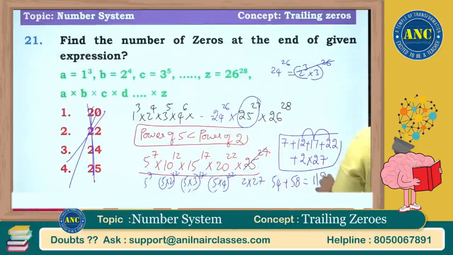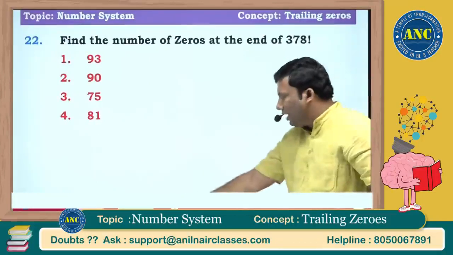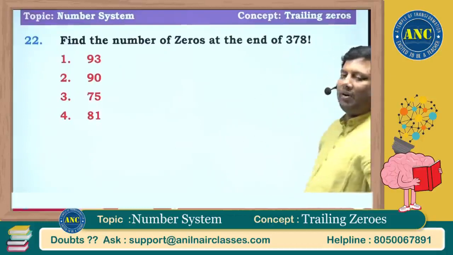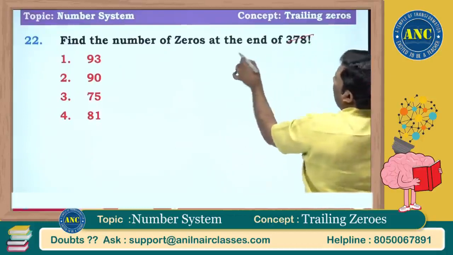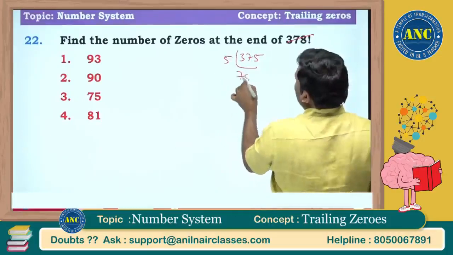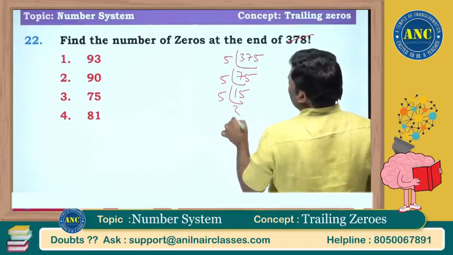Answer, this will be the answer. All the trailing zeros questions. Now see here. Find the number of zeros at the end of 378 factorial. I will do it with 375. It will be easy. 5 17s are, 5 15s are, 5 3s are.